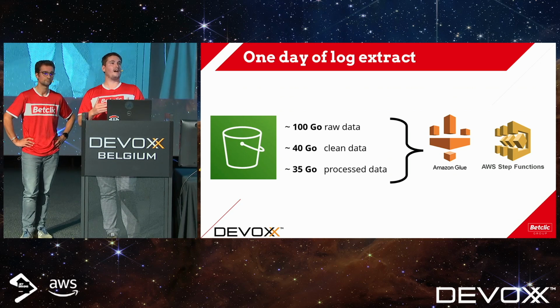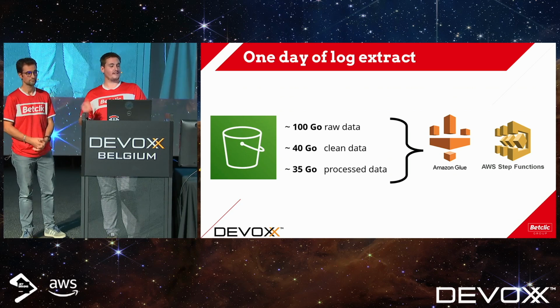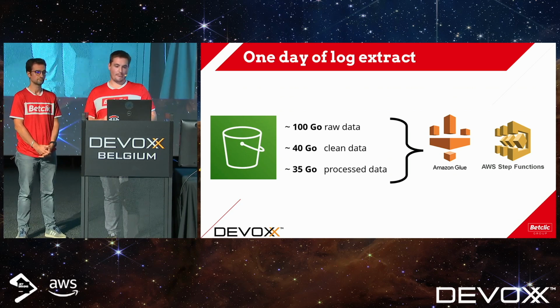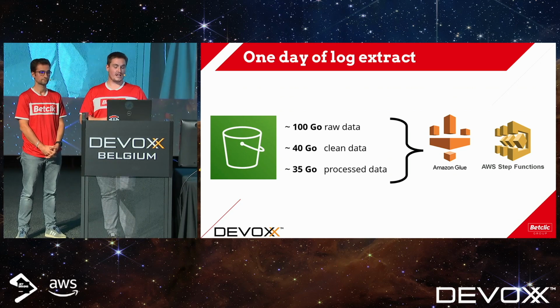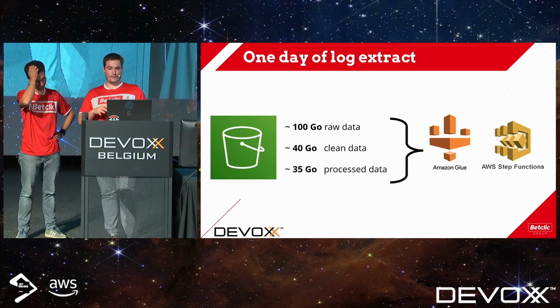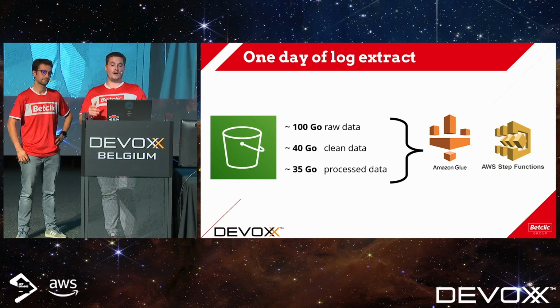The less data we have, the lower the price is, and the process will be faster through the next feeder creation. Once we have our processed data, it's going to be 35 gigabytes, and then we're going to process that data in Glue and the step functions. And overall, this is not expensive at all.